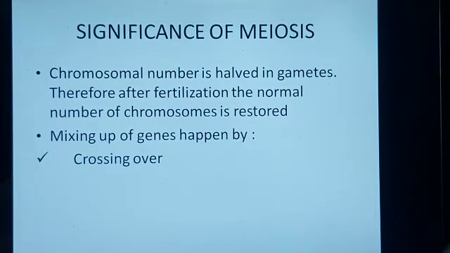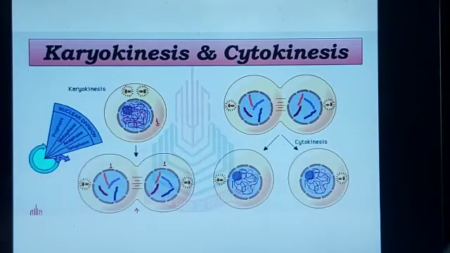Significance of meiosis. Chromosomal number is halved in gametes. Therefore, after fertilization, the normal chromosomal number is restored. Mixing up of genes happens because of crossing over that takes place during the prophase 1 of meiosis.